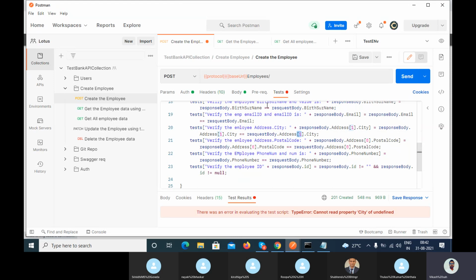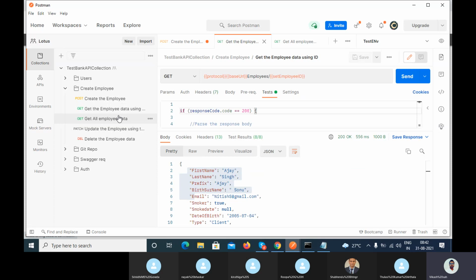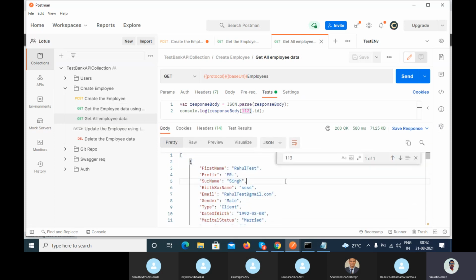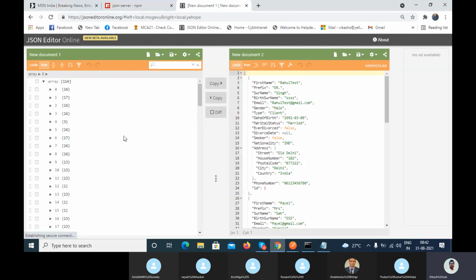Okay, so we have to use this index value. Right now we have used the static value, the hard-coded value. We will make this dynamic. Let's try to understand how we can make this dynamic. Let me copy the whole thing and paste it here.